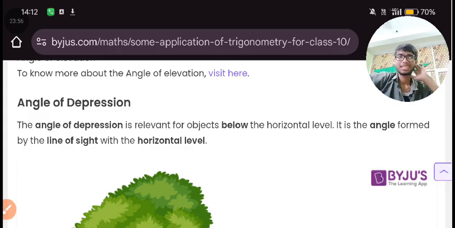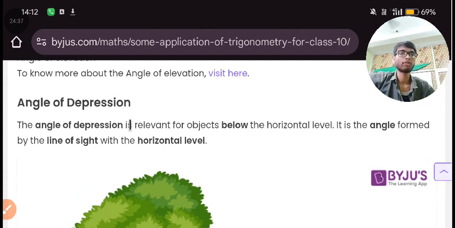Okay, let's see a discussion of angle of depression. This is also an angle. Whatever we saw about angle of elevation, just the opposite of it is the definition of angle of depression. So angle of depression is just an angle, and it will be formed below the horizontal with the help of a line of sight. So now the line of sight will not be above the horizontal, it will be below the horizontal. Okay, you will see.